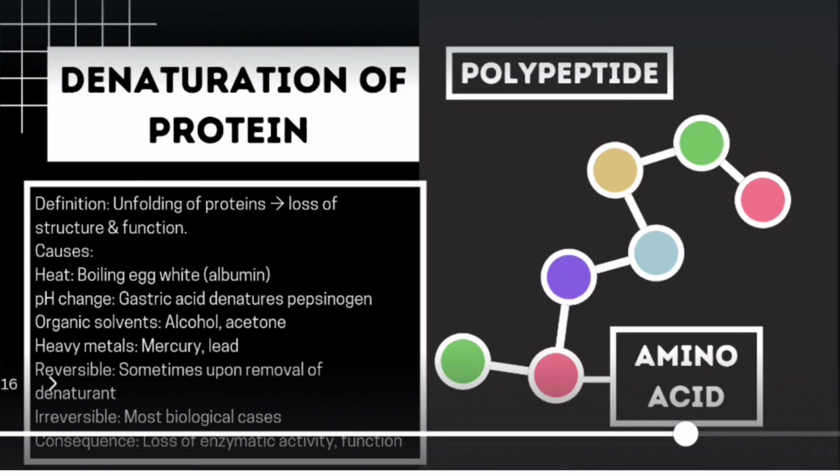Now the next topic of discussion is denaturation of protein. When proteins get unfolded, their structure and function are lost. Causes: heat, such as boiling egg white, can be one of the main reasons for the denaturation of protein. pH change: gastric acid denatures pepsinogen. Organic solvents, alcohol, acetone, and heavy metals can also cause denaturation. Reversible: sometimes, upon removal of the denaturant, the protein refolds. Irreversible: in most biological cases. The consequence is that the enzymatic activity of that particular protein is lost. Its function is also lost.